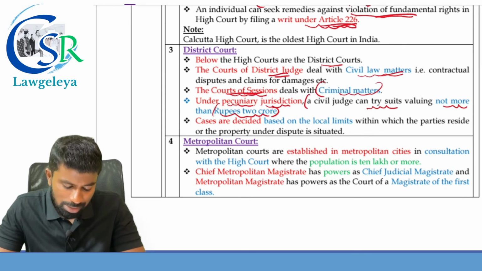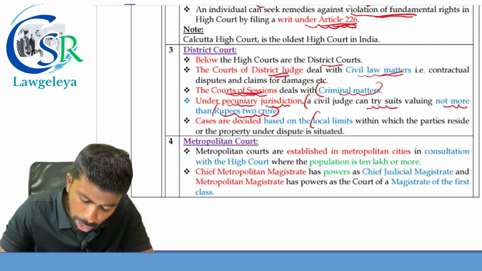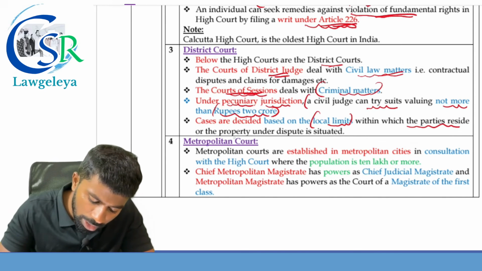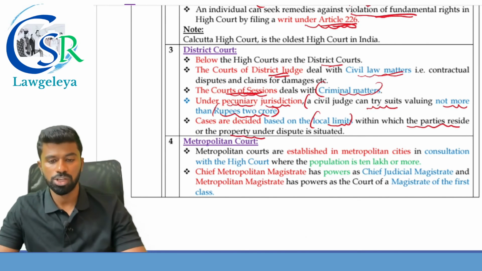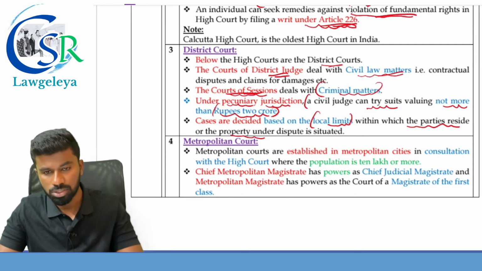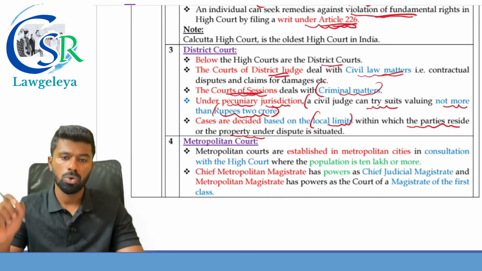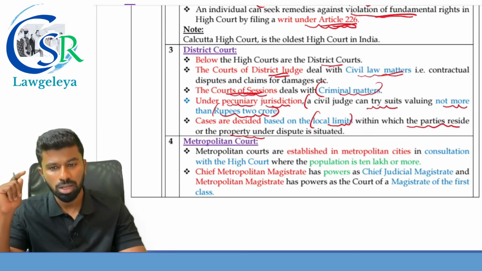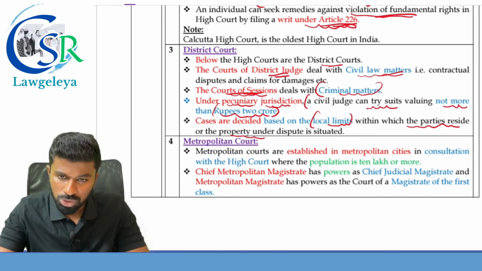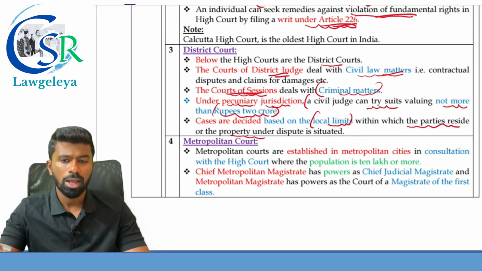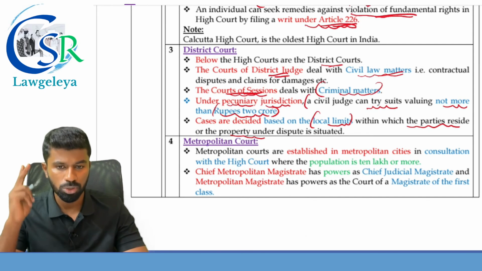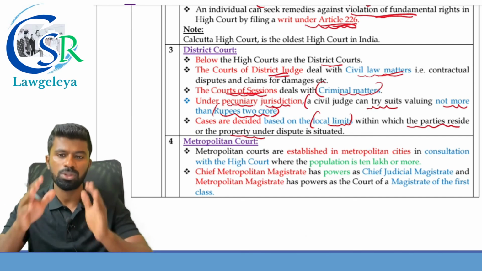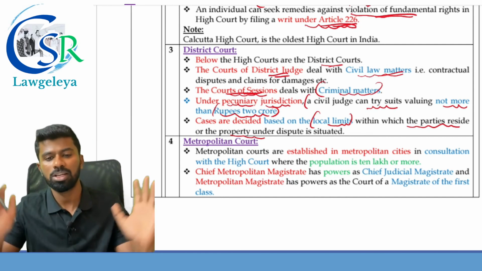Next, cases are decided based on what? Based on the local limits. What limits? The local limits within which the parties reside or the property under dispute is situated. That is where the cause of action arises. So the Court of District Judge deals with civil matters. The Session Court deals with criminal matters. Under pecuniary jurisdiction, the civil judge can try suits up to 2 crore rupees, and the cases are decided based on the local limits within which the parties reside and the property is situated.